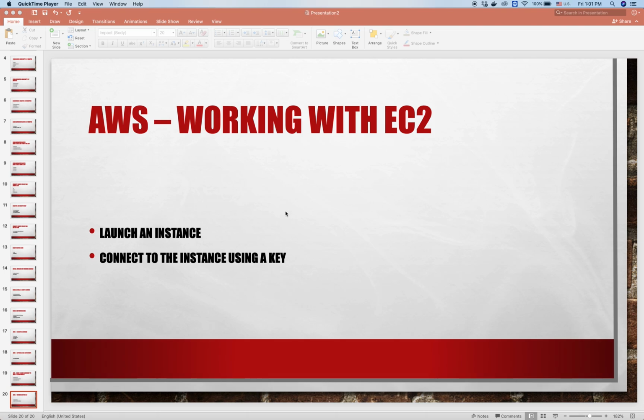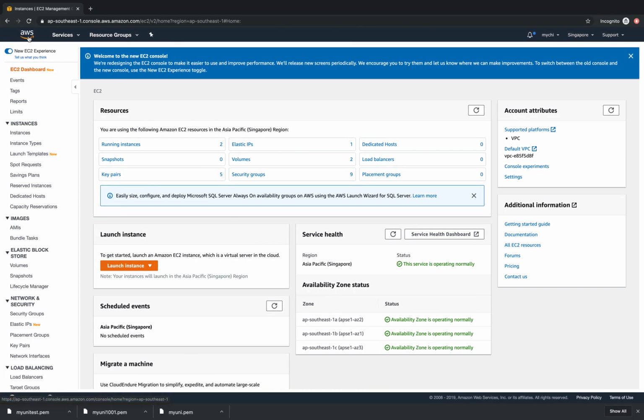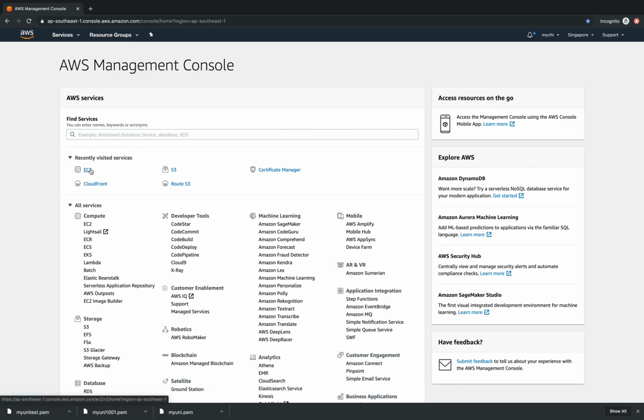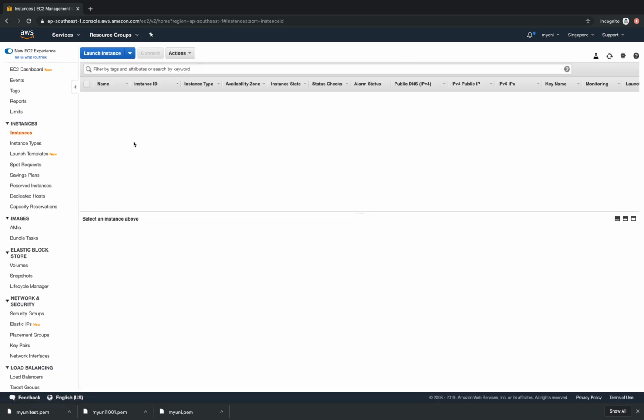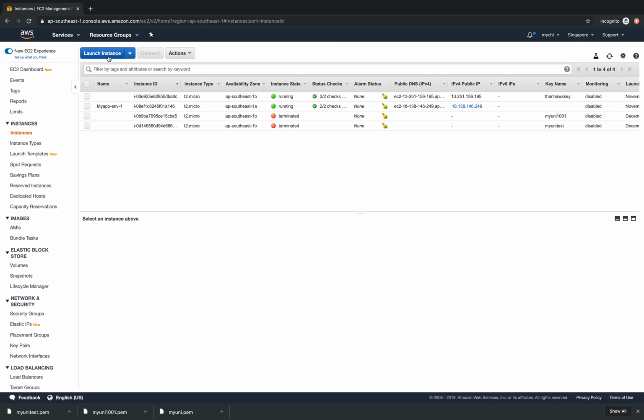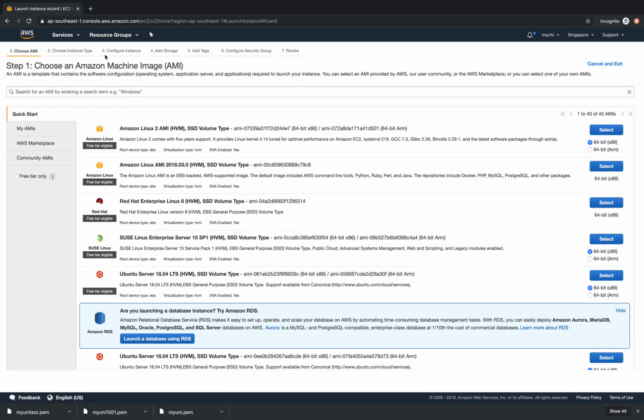You have to work with EC2. Let's go to AWS Management Console and go to EC2. You can see all our running instances here. We can just click Launch Instance to start a new instance. So we select the Ubuntu server.